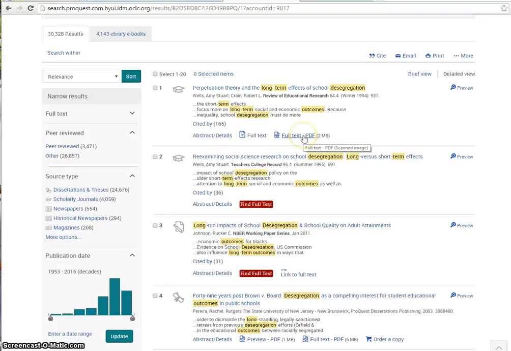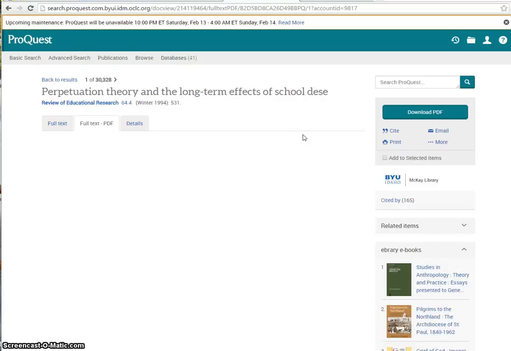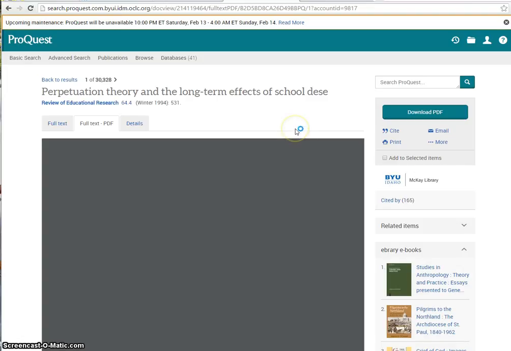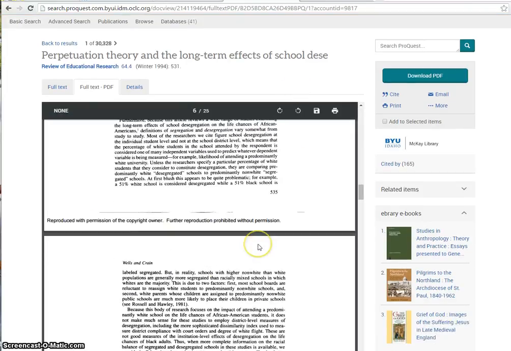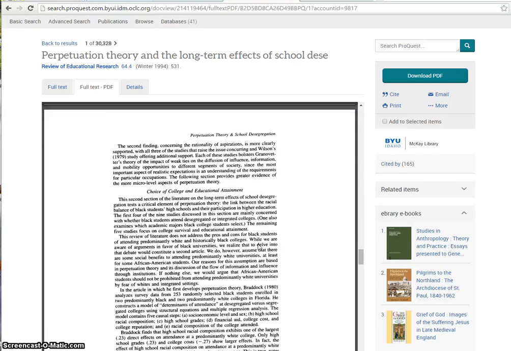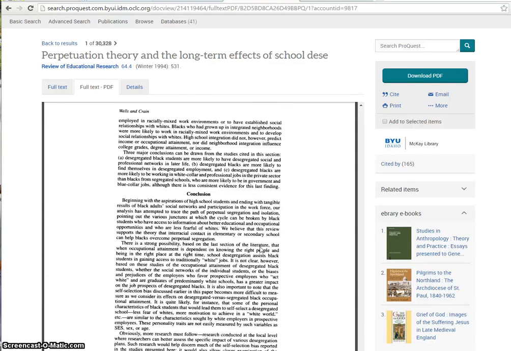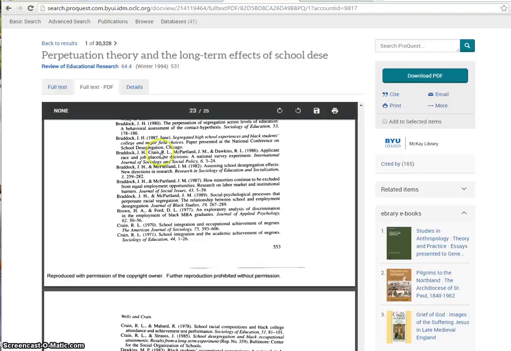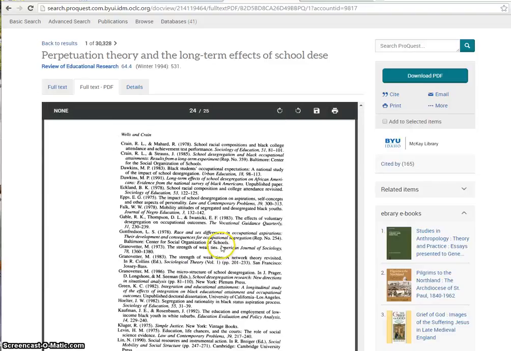So as an example here, this is an article, say this was the perfect one for me, and it was the only one I was finding that really was studying what I was looking at. I'm going to go all the way down here to this very last set of pages, and I'm going to look at their references, and maybe by looking at their references, I'll be able to find some more things.